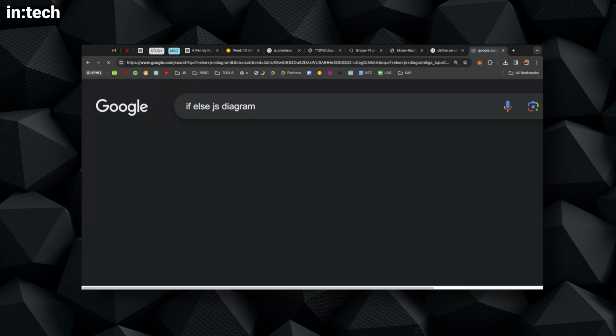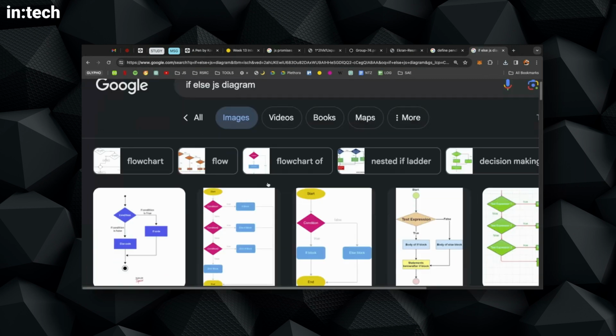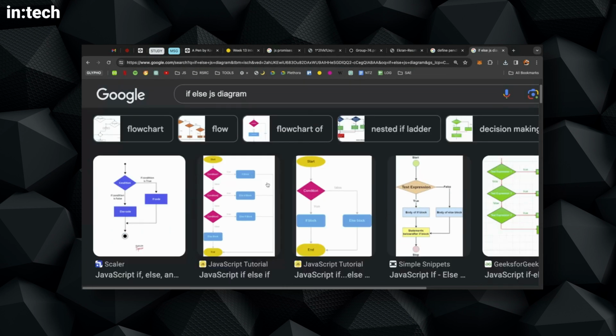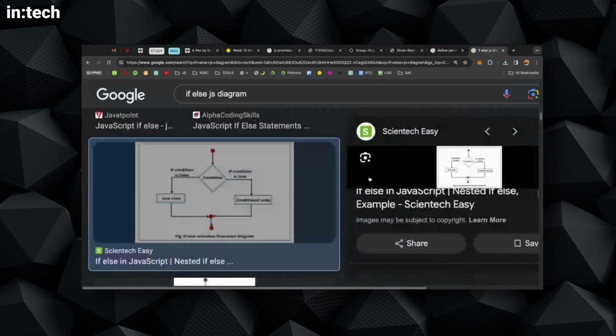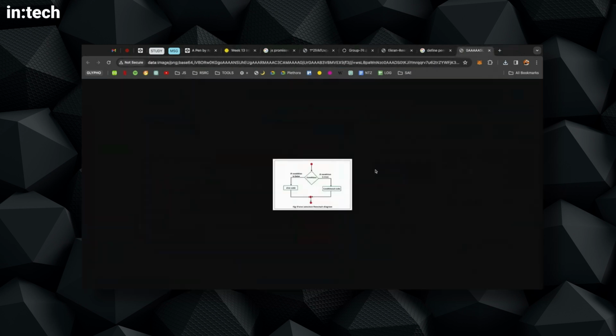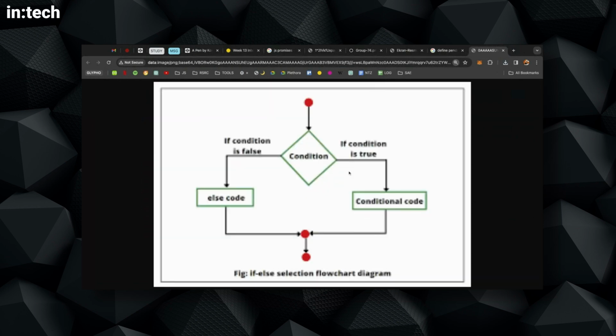Diagram. Okay, I think this is a little bit low resolution, but doesn't matter.